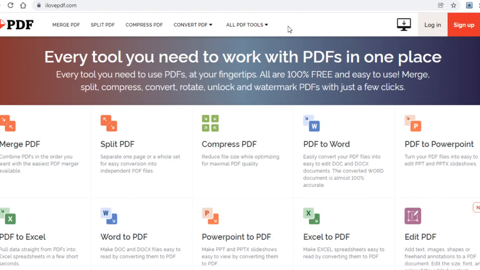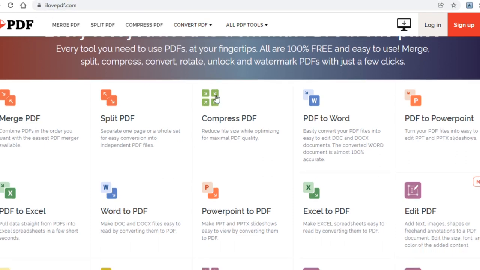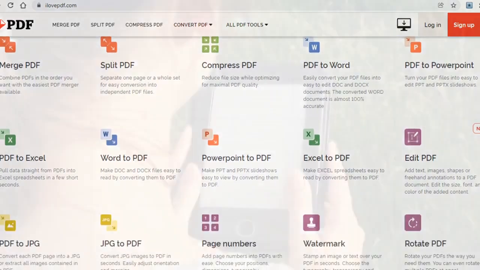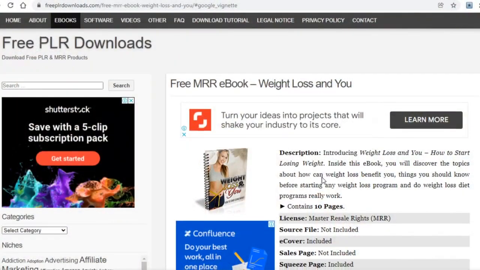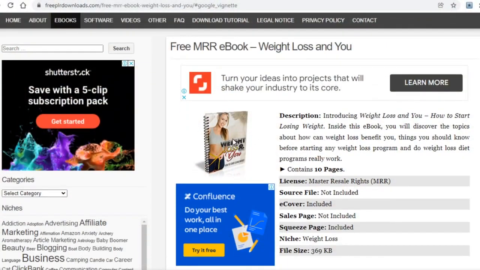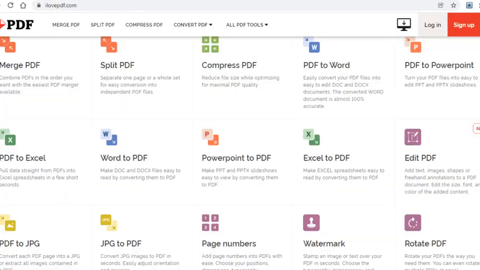Anyways, now that you guys have grabbed the affiliate link to a certain offer in your niche, the next step from here is to go over to a website called ilovepdf.com. The reason we want to use this website is because you will need it to edit that ebook of yours. And the ebook itself is a PDF file, so this is where this website really comes in handy. To open up that ebook and edit it, just click on Edit PDF right here.